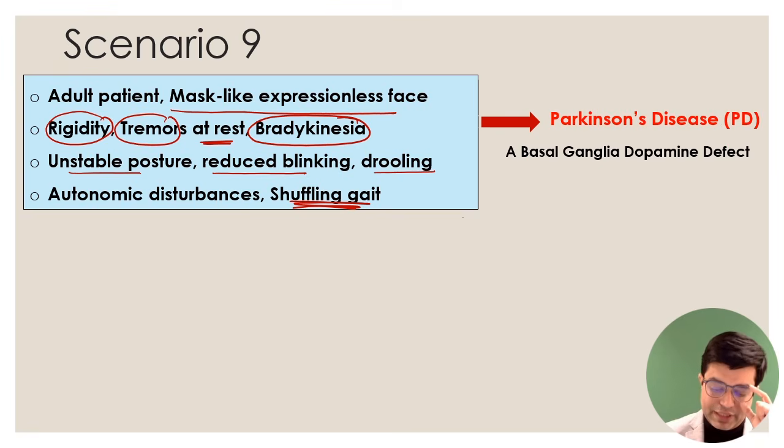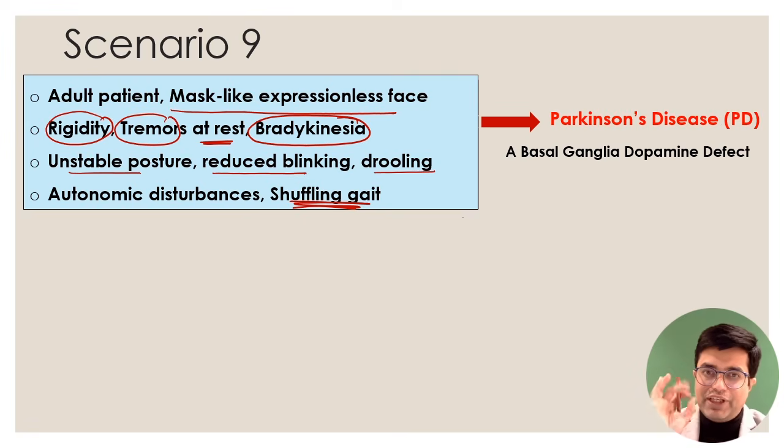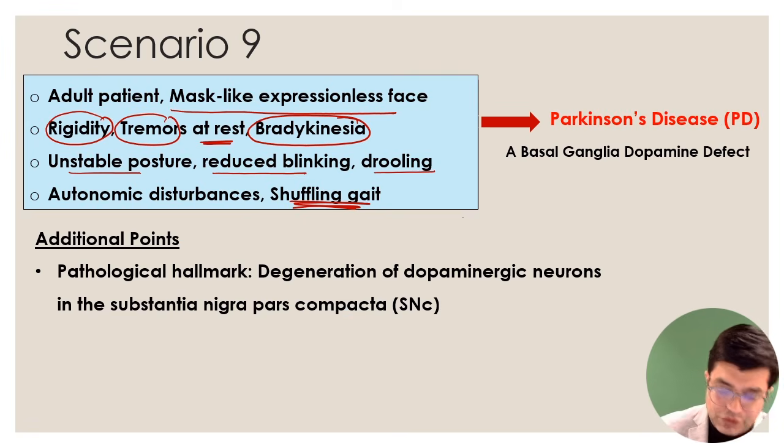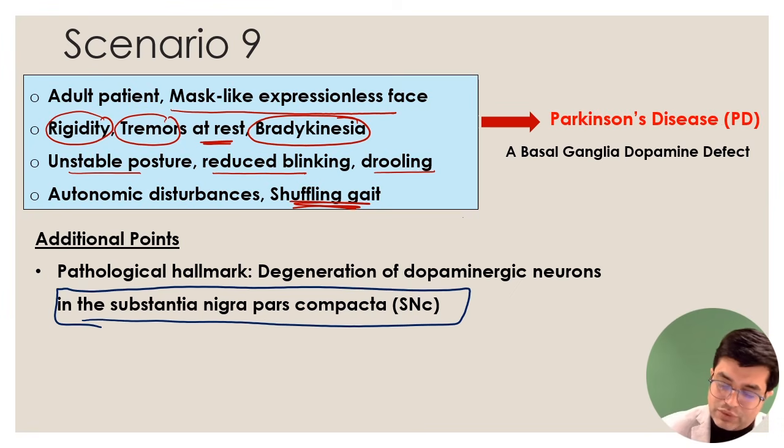Now regarding Parkinson's disease, it is a basal ganglia dopamine defect. The dopamine production is reduced, or there are some rare forms where the neurons become insensitive to dopamine. So Parkinson's disease occurs due to deficiency of the dopamine pathway in the basal ganglia. There are some points we need to remember. First of all, what is the pathological hallmark? There is degeneration of dopamine producing neurons, dopaminergic neurons, in the substantia nigra pars compacta. This is the location, a potential MCQ point, where the disease manifests.